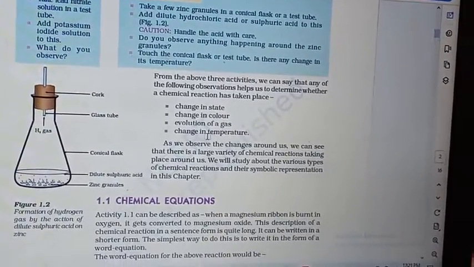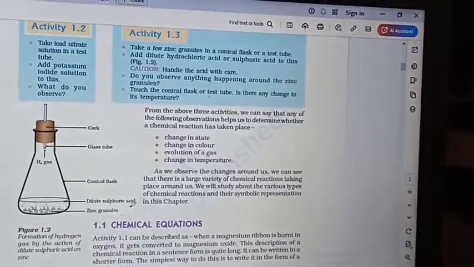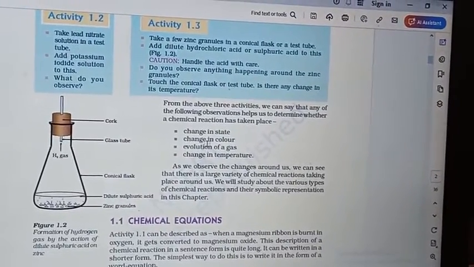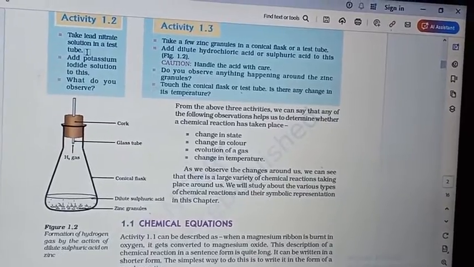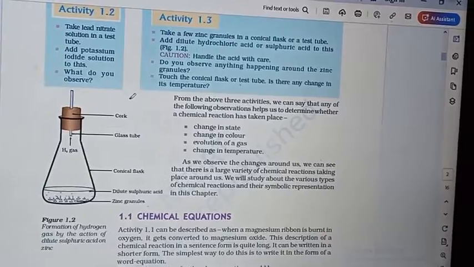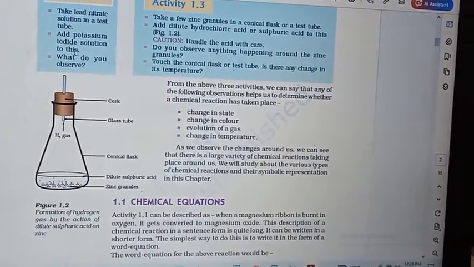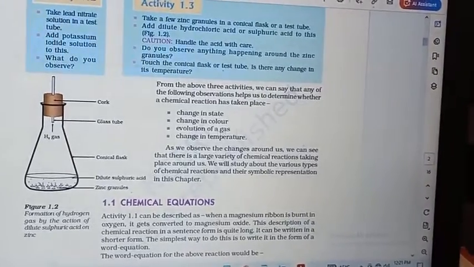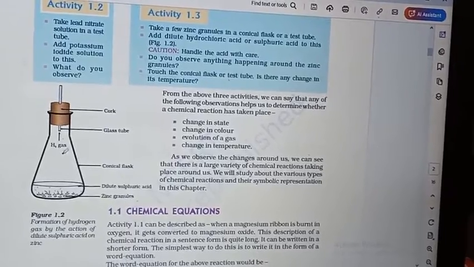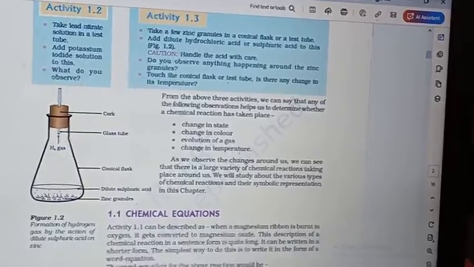That is the gaseous form, meaning the state has changed. We can see here the state change means solid, liquid or gas. Change in color: in the case of lead nitrate and potassium iodide reactions, the color changes. Evolution of gas means gas exits after the reaction. So here H2 gas is produced. Or change in the temperature.